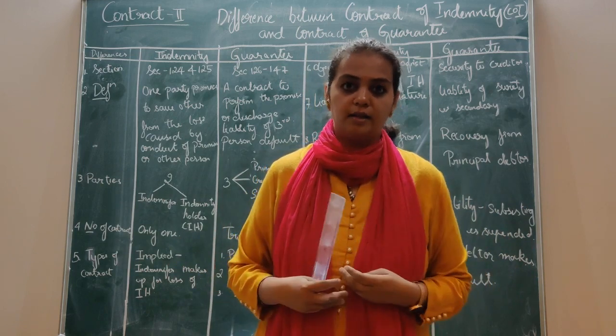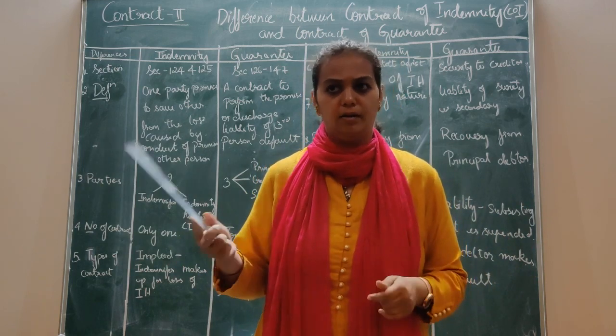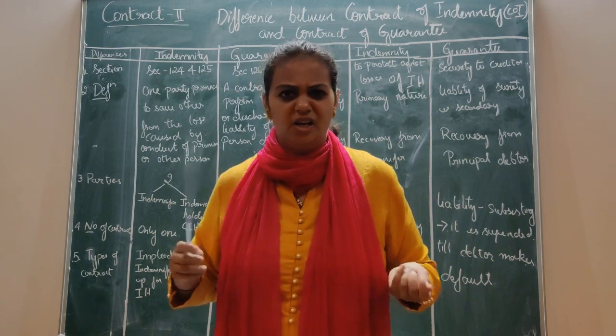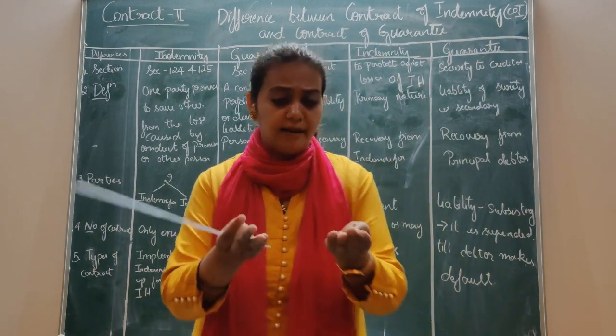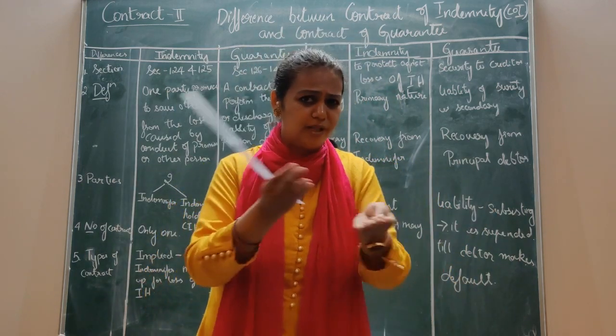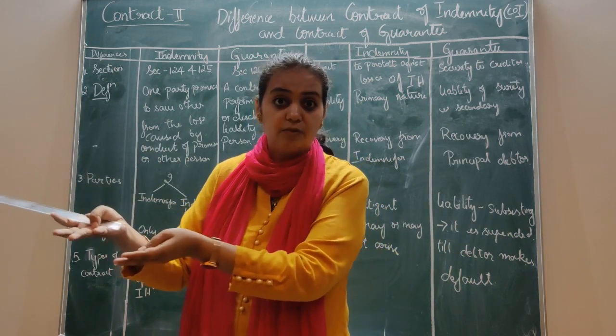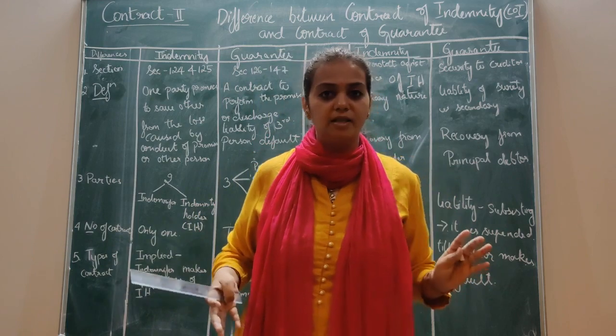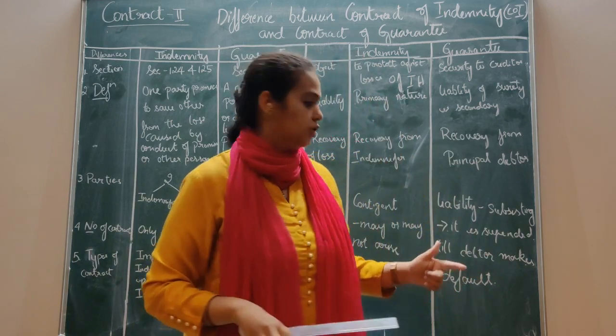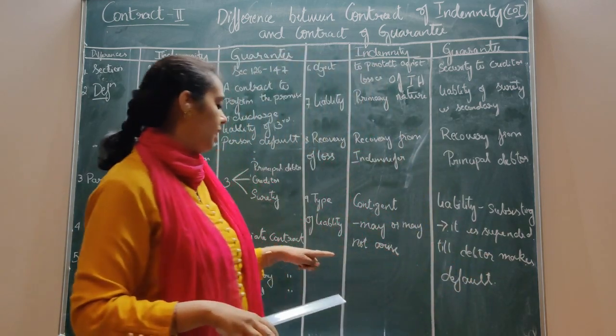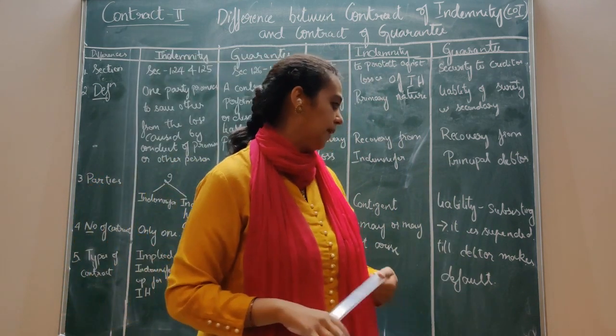The surety has already taken the liability, saying yes, I will pay for the principal debtor. So it is going on, it is there. Till when? It is suspended for the time being, till the principal debtor makes default. Once the principal debtor makes default, automatically the surety becomes liable and he has to pay.